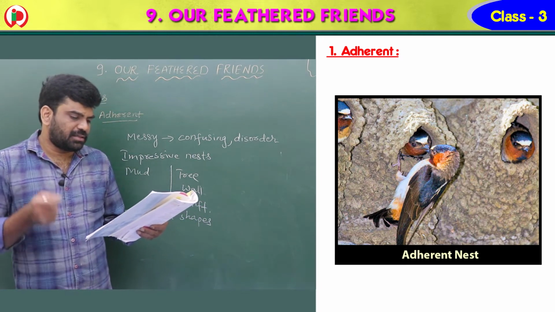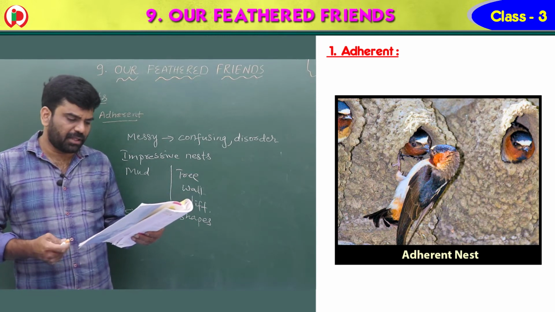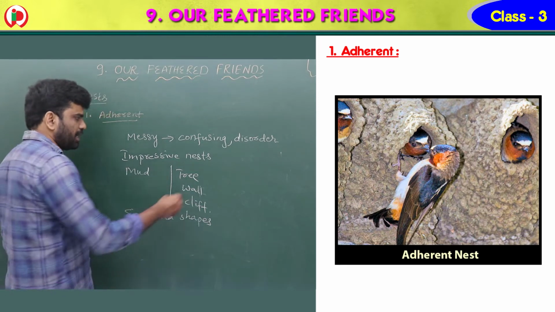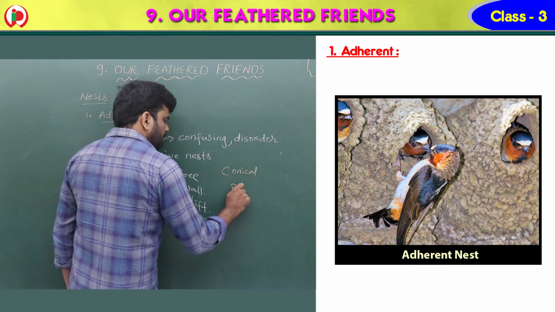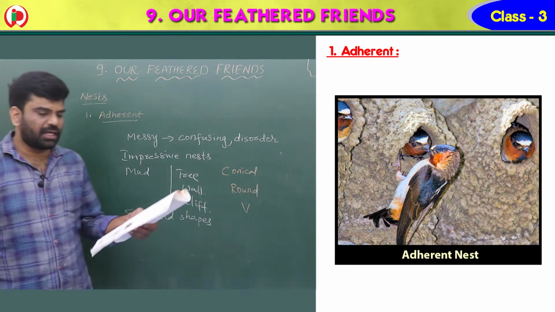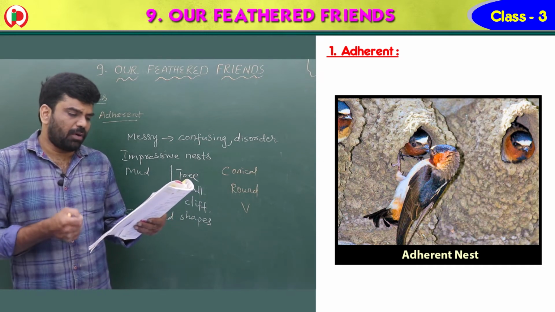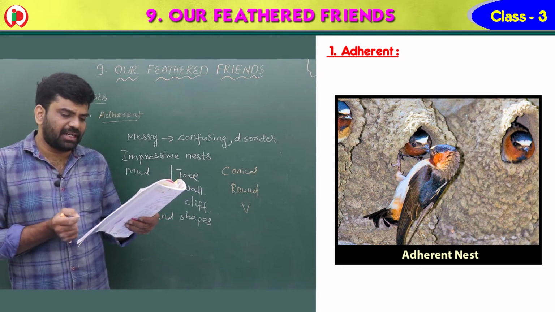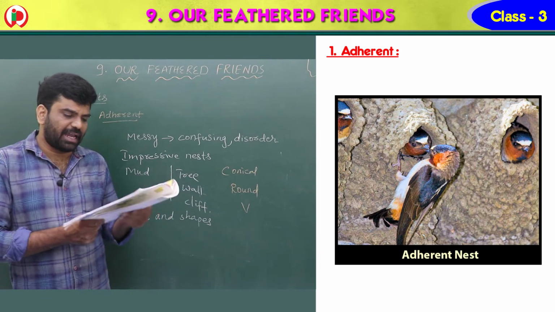And here some are conical, some are round, some are V-shaped, depending upon the bird type. The nest is often built up over time using mud or dirt added in layers and dried between application to form a nice shape.